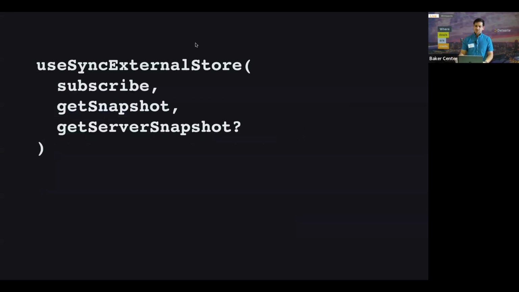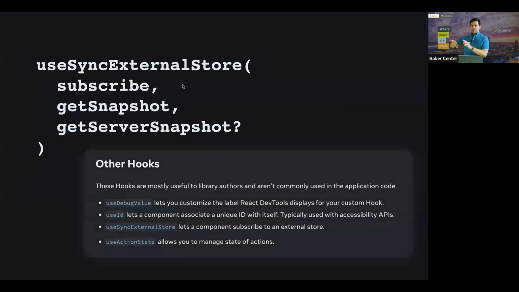So there's a couple of other cool things that you could do, like cool techniques. useSyncExternalStore, really cool hook. It's not really the most popular hook, but React sort of lists this in other hooks, but I think it's really useful. This is mainly one of those hooks that library authors would use internally, but there are really good use cases for you to use it as well. So it takes 3 arguments: the subscribe function for subscribing to the value, getSnapshot for getting the current value, and a server snapshot for when this is rendered on the server.